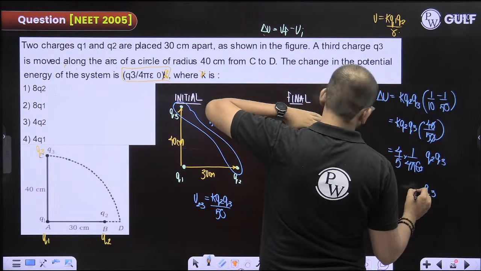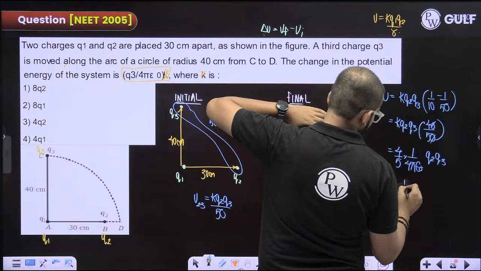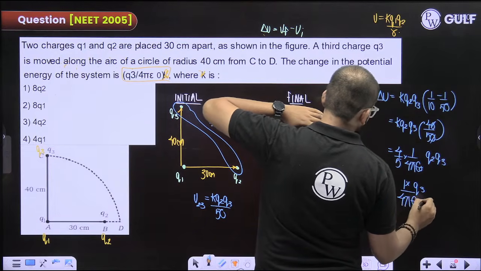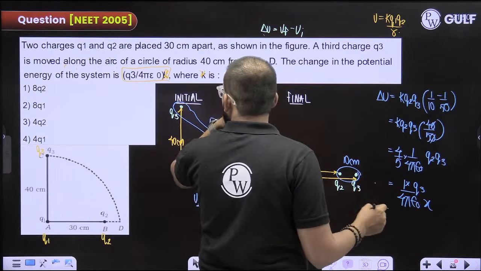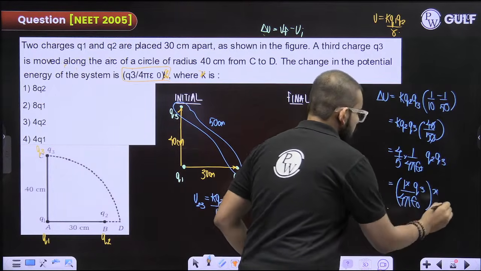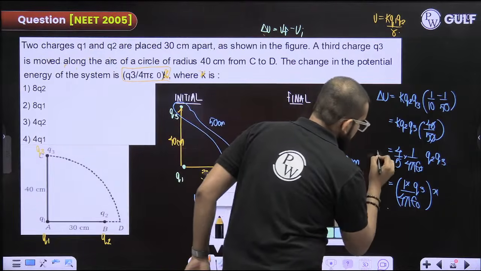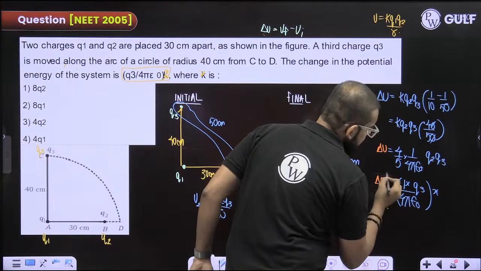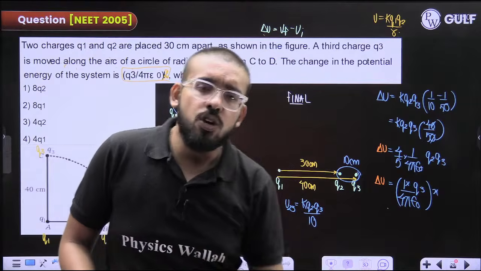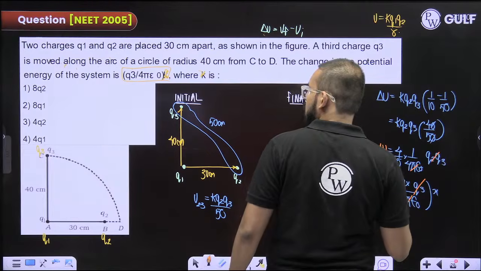Q3 upon, oh, one second. 1 into Q3 upon 4 pi epsilon naught into x. They had taken it as, okay, whole into, so x will come here. So you just need to compare and find out the value of x. This is the change in potential energy you had got. They are saying this is the change in potential energy, and figure out the value of x from here. You just compare them. Q3 1 by 4 pi epsilon naught, Q3 1 by 4 pi epsilon naught.